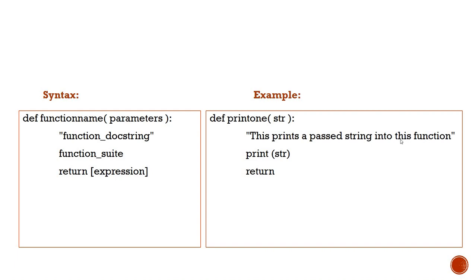It is a non-executable statement. This is given only for the understanding of the program, and it is similar to the comment statements of other programming languages like C, C++, Java, etc. Next to that, an executable function statement, print of str. This statement will print the value of str which is passed as an argument, and it will return the value. It simply returns.